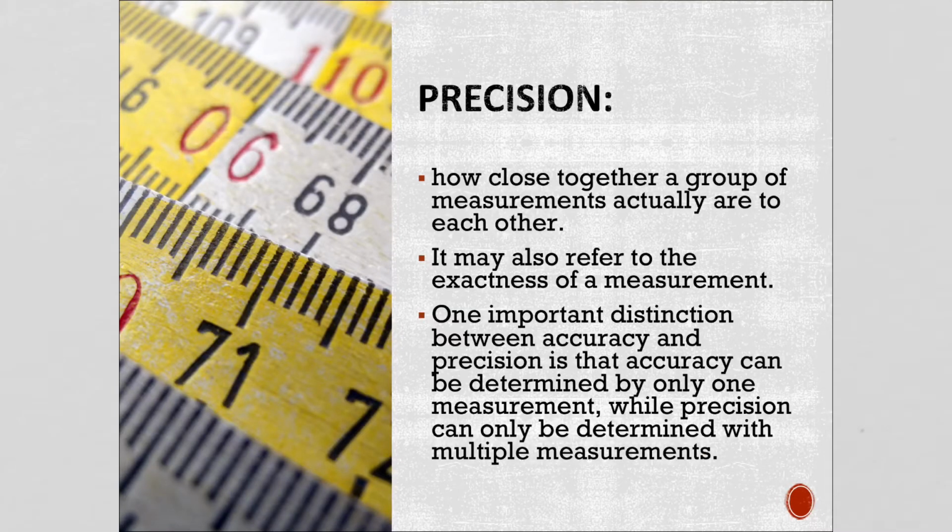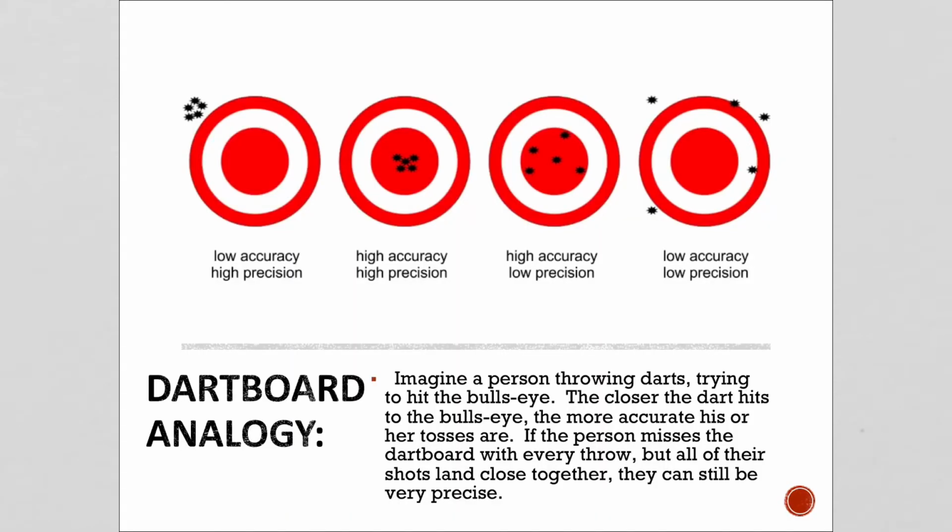Now, precision is how close together a group of measurements actually are to each other. It also can refer to the exactness of a measurement. So one important distinction between accuracy and precision is that accuracy can be determined by only one measurement, while precision can be only determined with multiple measurements. That's why in science we often do multiple trials in an experiment to make sure that the pattern is repeating itself.